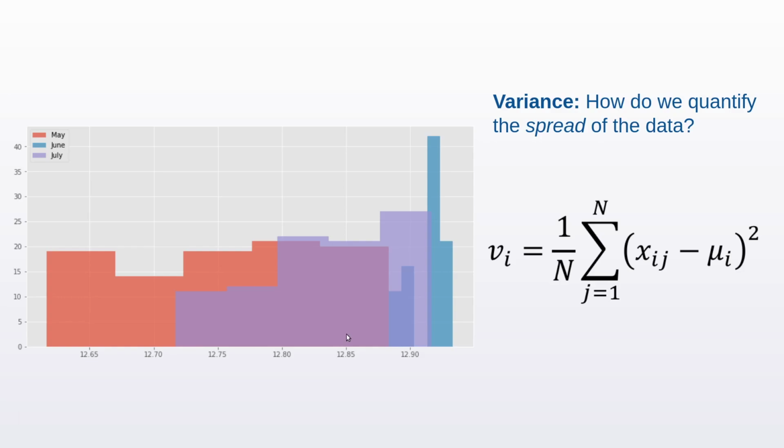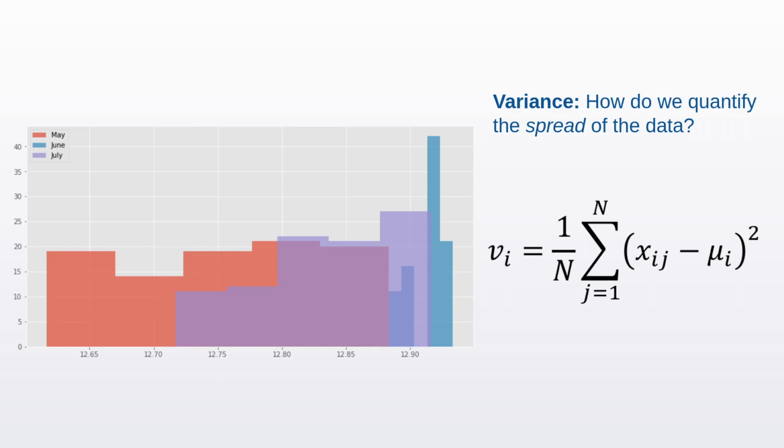June is when summer usually changes into monsoon, so the peak of the length of day should come in May, not in June. But anyway, if we look at the width of these histograms and say that this is the data corresponding to May, it has a fairly large width. Then there is this purple histogram corresponding to July, which has a very large width. And then there is the small set that corresponds to June, which has a very small width. So if we look at the width of these histograms, we get an idea of the variance of these values.